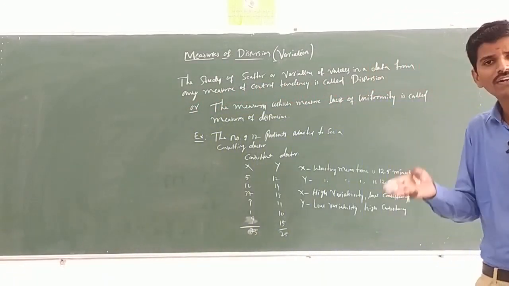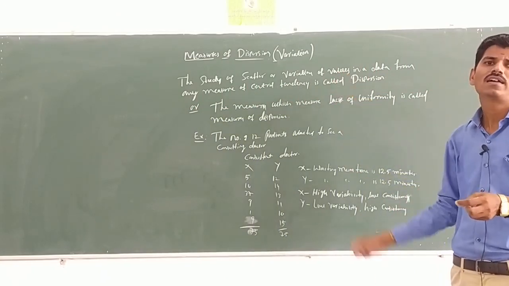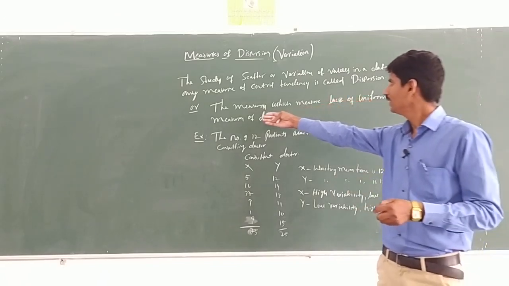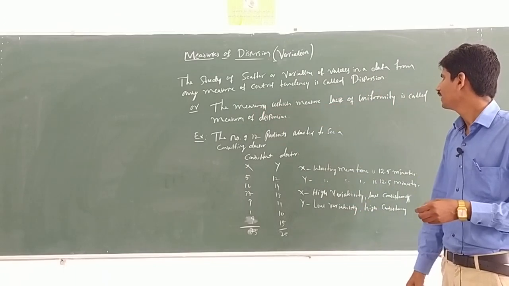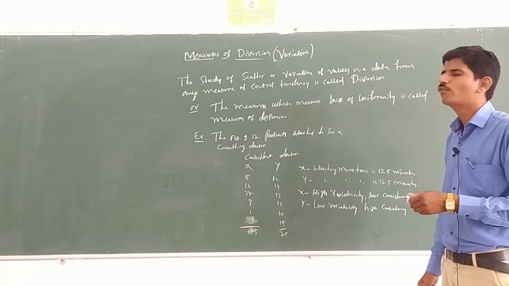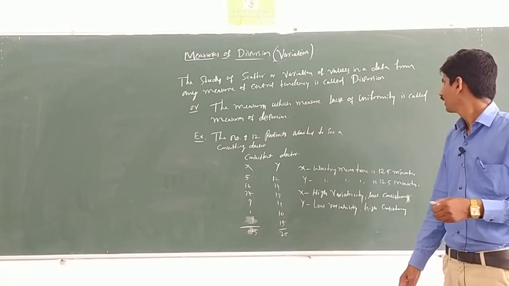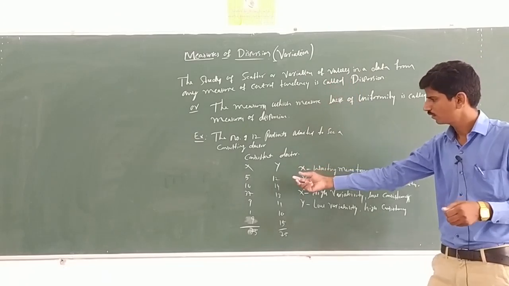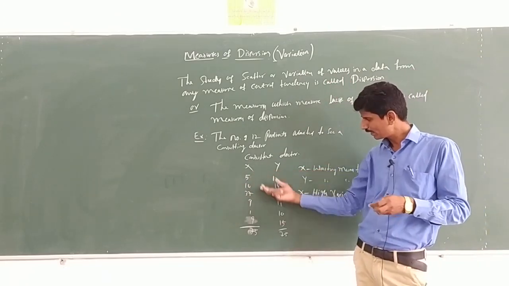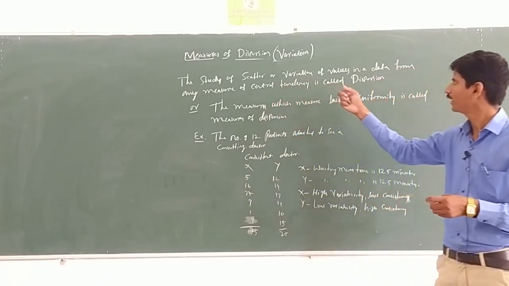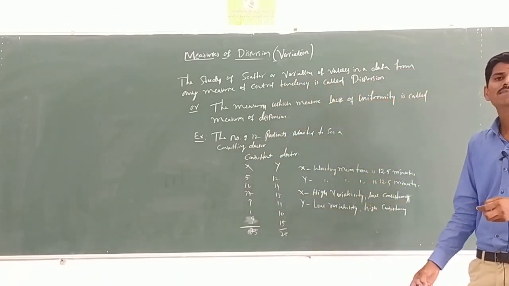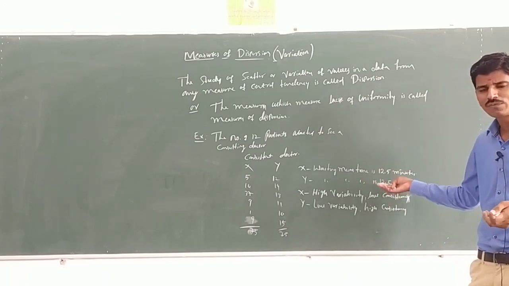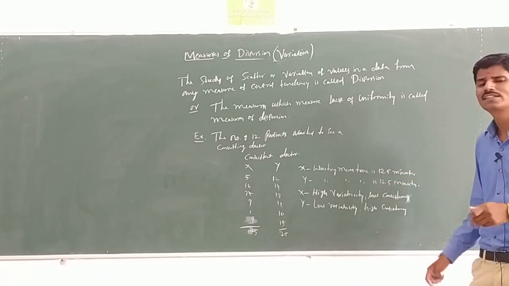Consistency and variabilities are different, then it is said to be measures of dispersion. What are the measures of dispersion? The measures which measure the lack of uniformity are called measures of dispersion, or the study of scatter or variation. Here the values are scattered. It is the study of scatter or variation of values in a data from any measure of central tendency. From any measure of central tendency, we are using mean. The mean is 12.5 each, but the variability and the consistency are different.